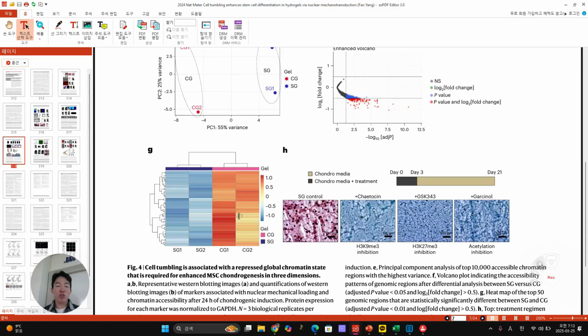So this is like DN KASH. DN KASH is just some plasmid, and that can only be activated by doxycycline. So doxycycline is added, which means that this DN KASH, they block the linker between actin and nucleus membrane. So here, when they transfect DN KASH and there's no activation by doxycycline, it's fine. But when they activate the DN KASH, they are losing link complex, and then all cell tumbling is going down.